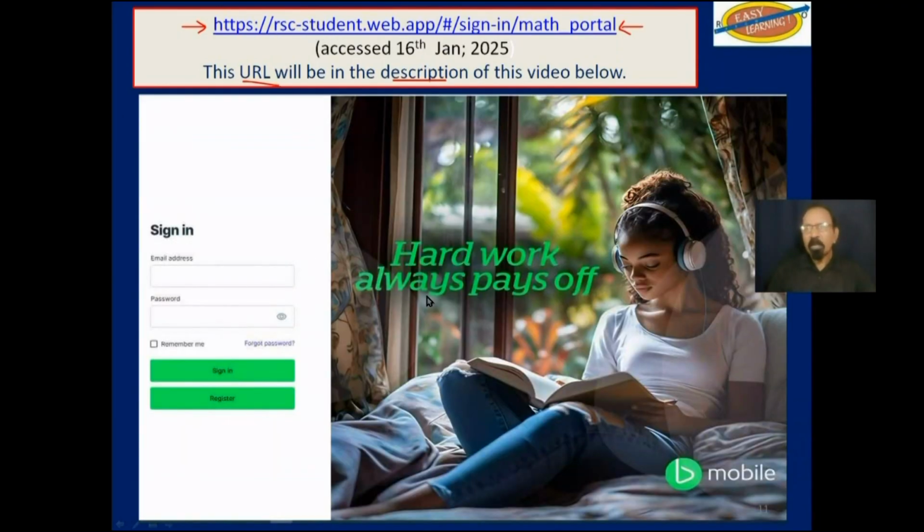This is the home page for now. It may change later. You will first have to register, and subsequent to that, you will need to sign in.